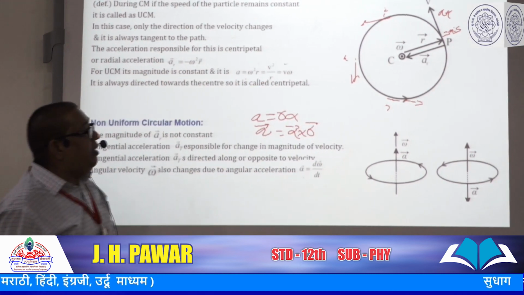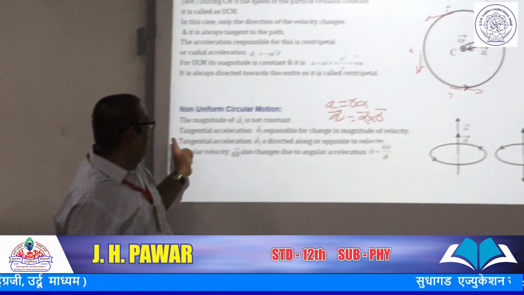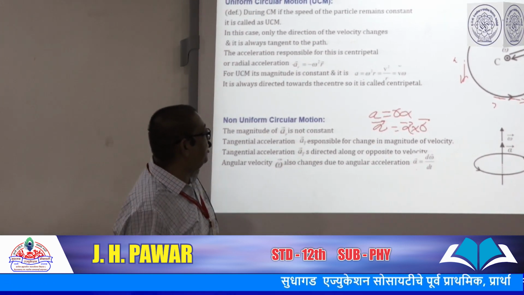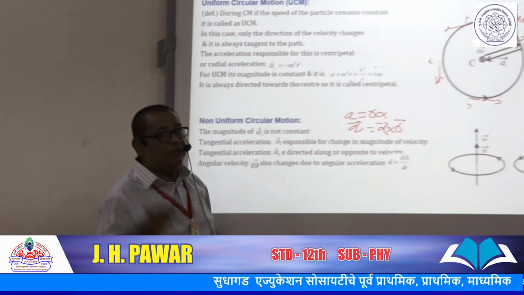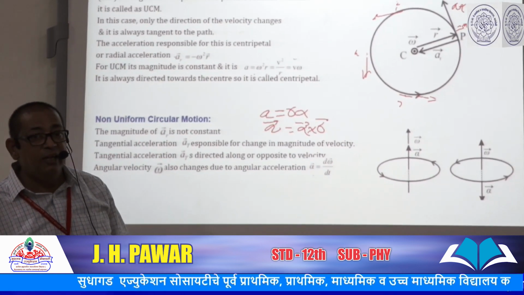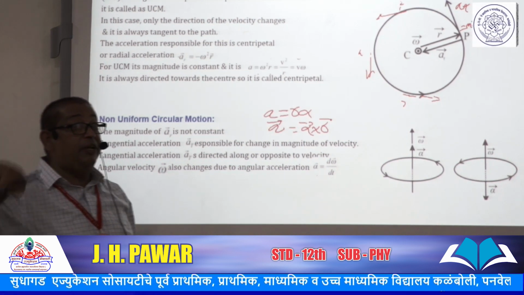One thing is again notable: the linear velocity goes on changing both in magnitude and direction, and we know that linear velocity v equals r omega. R is a constant, so the angular velocity also goes on changing.